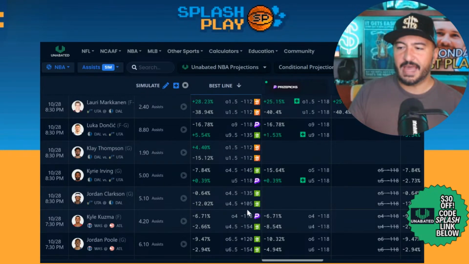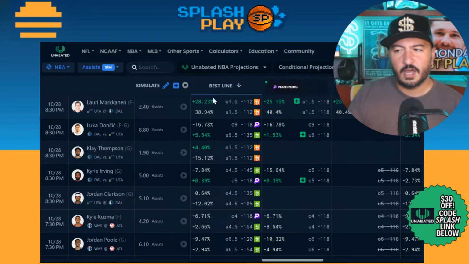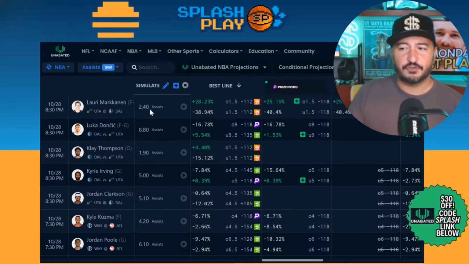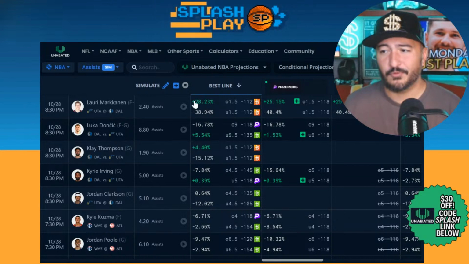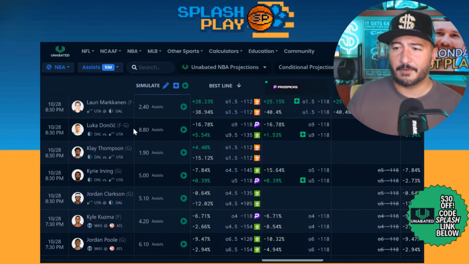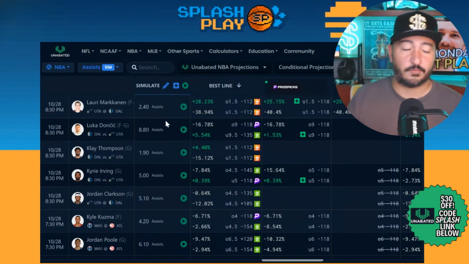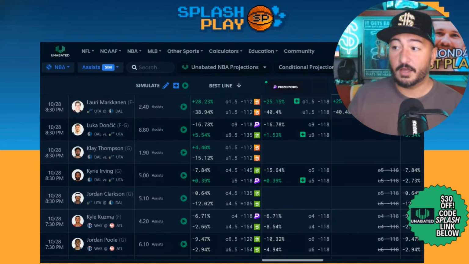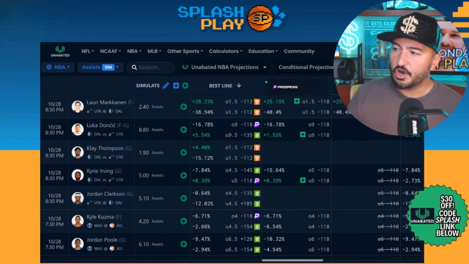All right, so our best values. Looks like value on the over for assists on Lauri Markkanen. Over 1.5, you can get that line. He's got a 2.4 projection. It represents a 28.2% EV for Lauri Markkanen over 2.5 or 2.4 assists or higher, depending on the platform you're on. This platform, Underdog, higher, over 1.5.